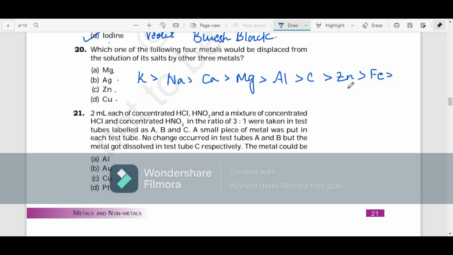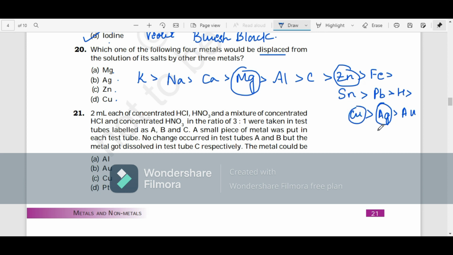Instead, try learning how copper saves gold. All of them will have their own mnemonics, so this is one type of that. Which would be displaced by the rest of the three? That means it should be the least reactive. Magnesium is here, silver is here, zinc is right here, and copper is here. If you see the least reactive one, it is your silver.